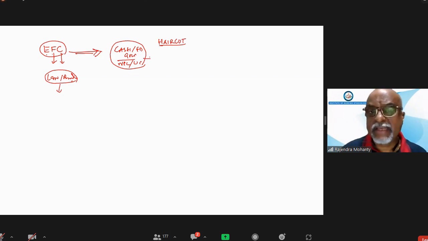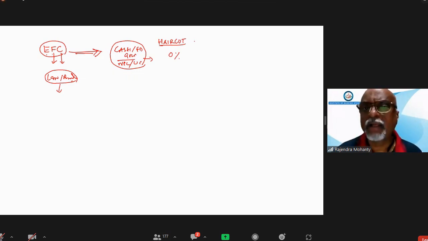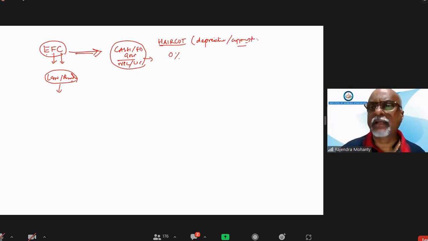In such cases, RBI says haircut is 0%. Haircut is normally a depreciating value, or sometimes it can also be appreciation, which I'll discuss later when we are discussing collateral.